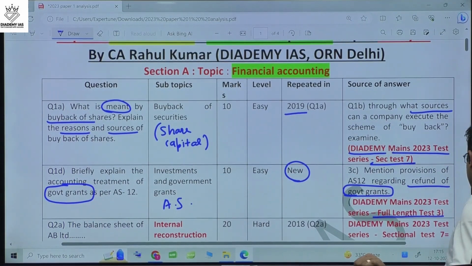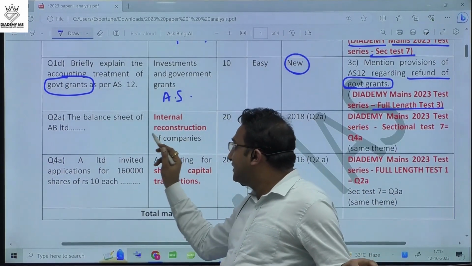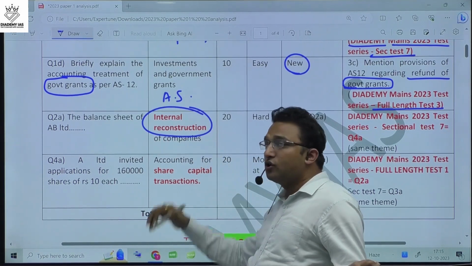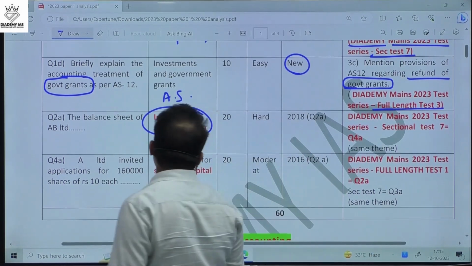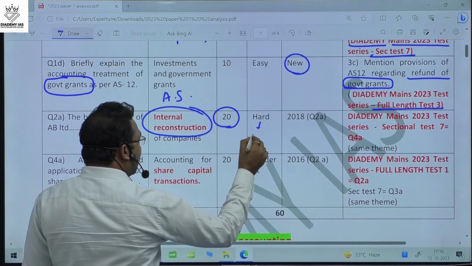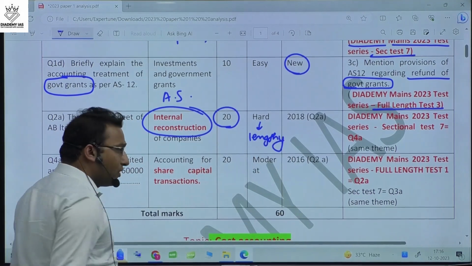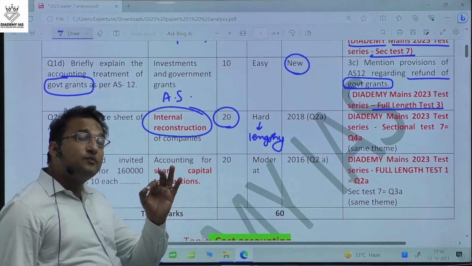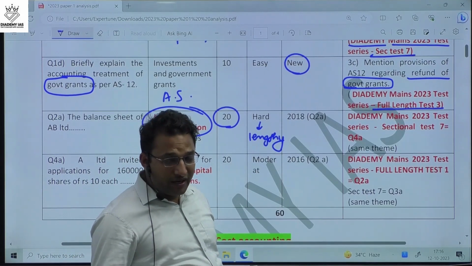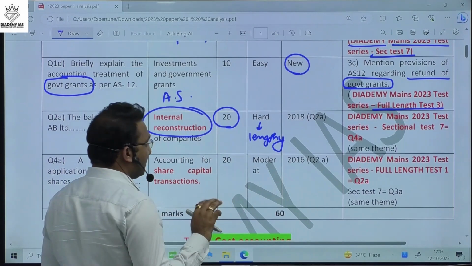Now, the next question is a numerical question about the internal reconstruction of companies. This is also a repeated theme, and this numerical was hard in the sense that it was lengthy. Hard, not that you cannot solve it, but it was a bit lengthier. You should practice this type of question in advance, or you can leave it in the exam and choose some other question.